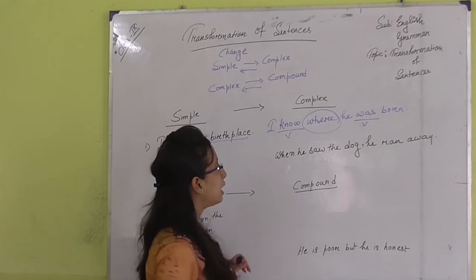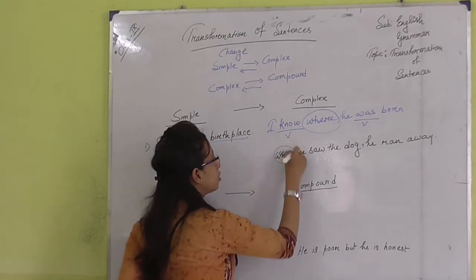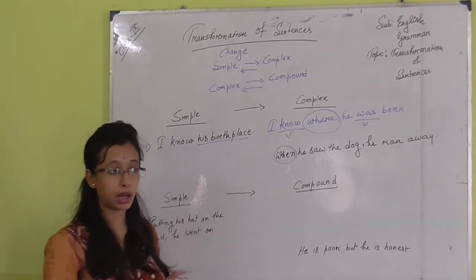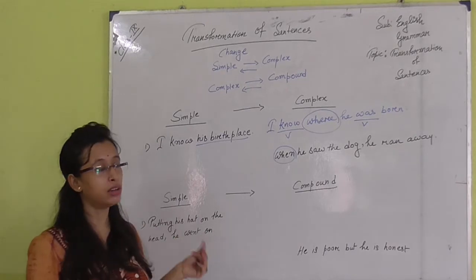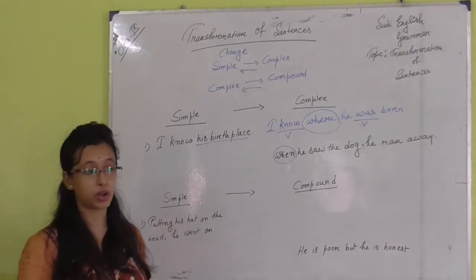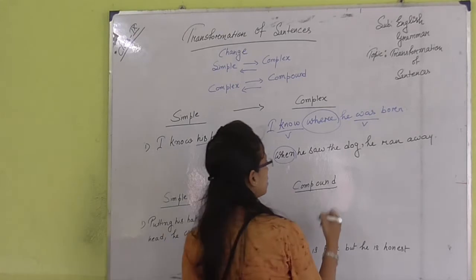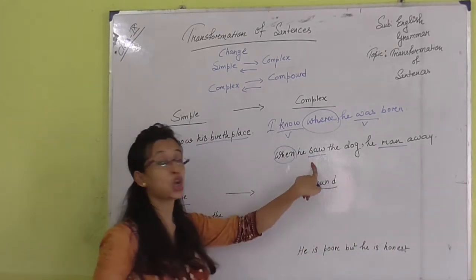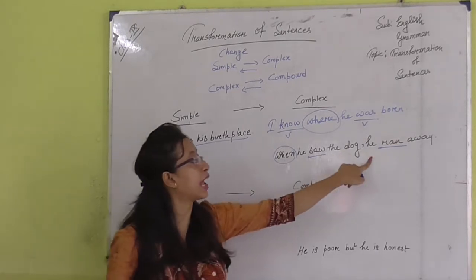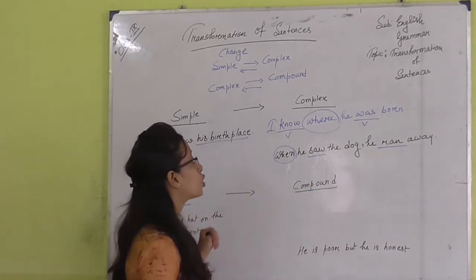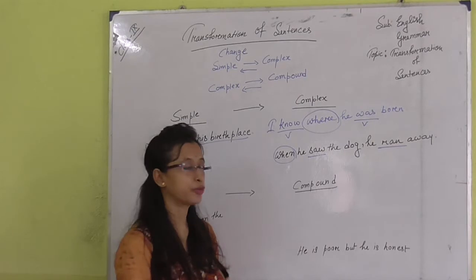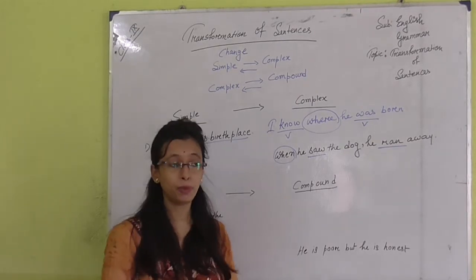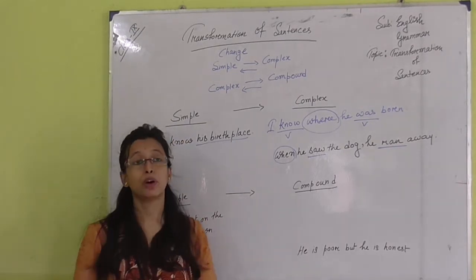Here, when he saw the dog, he ran away. The first part has the linker, the relative pronoun or conjunction, and next we see two verbs. Saw is one verb and ran is another verb. So let's make one verb. How can we make one verb?